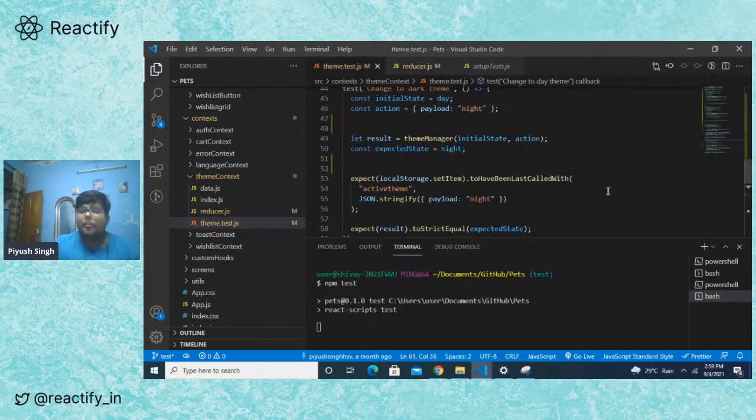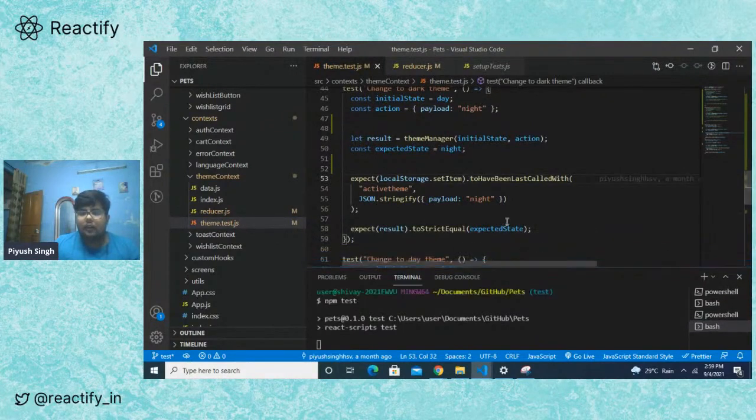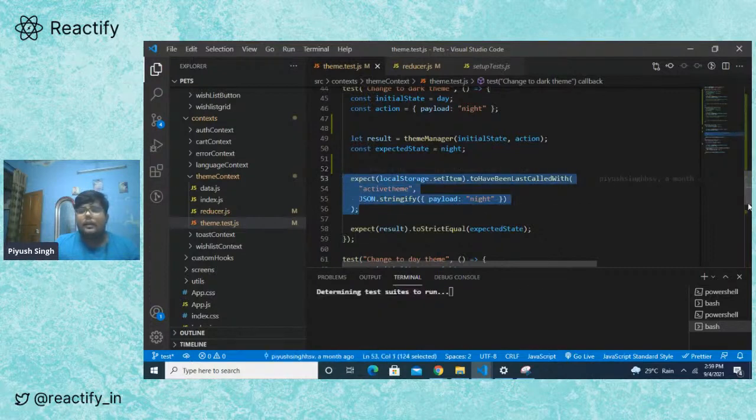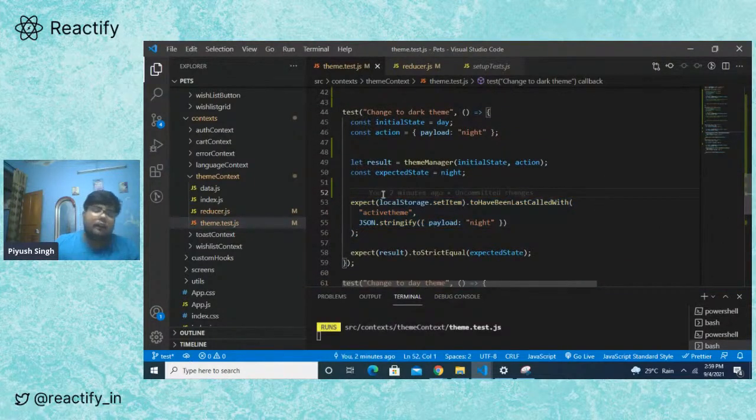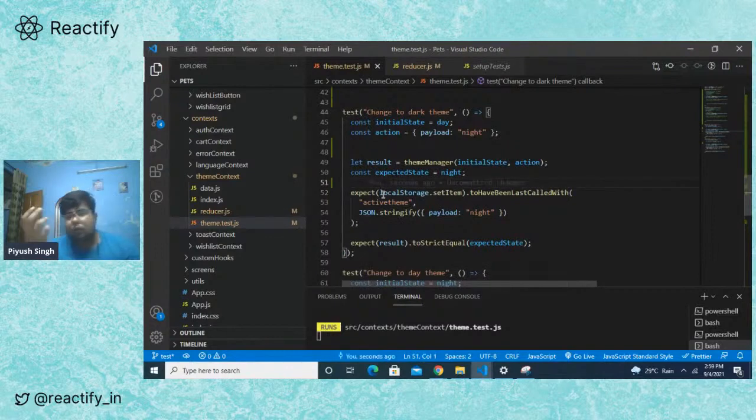It will fail. Now, one of the major aspects of this is that we need to store our current theme on the local storage. But as I told you, we don't need to care whether local storage is working properly or not. We just need to mock it, and expect that local storage is working fine.